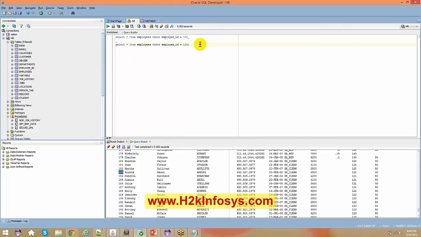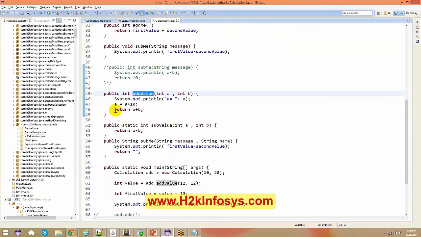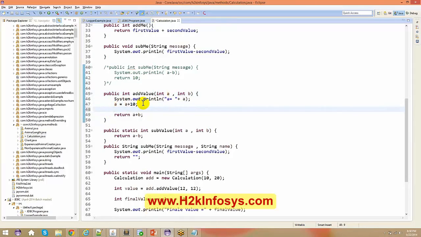I cannot do those things in a single query. So for that reason I will basically need a procedure. I need a function in order to write the complete logic. If you see in my calculation program, I do some logic here, right? I say a equals a plus 10. After that, I can even say b equals b plus 5.